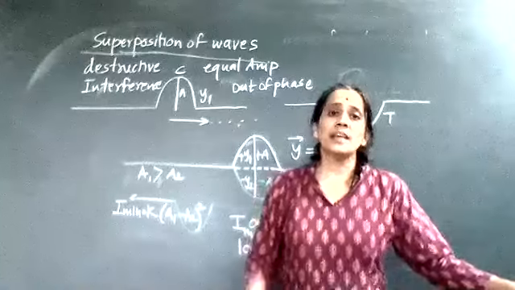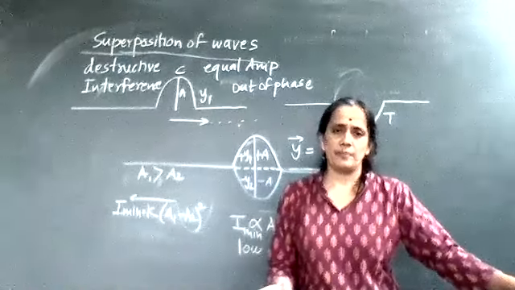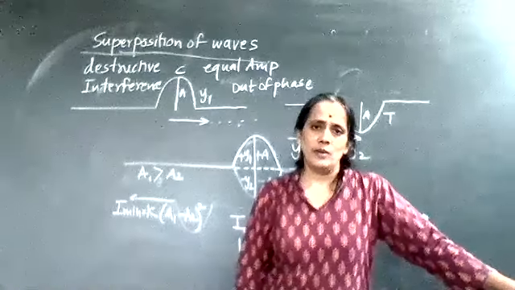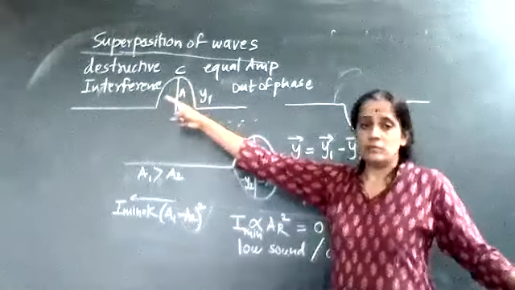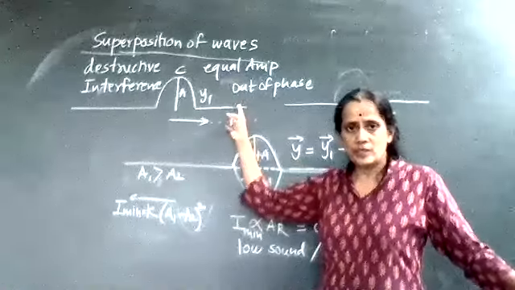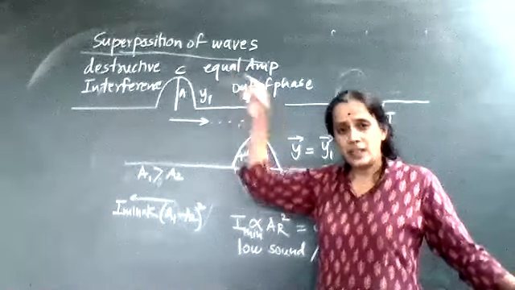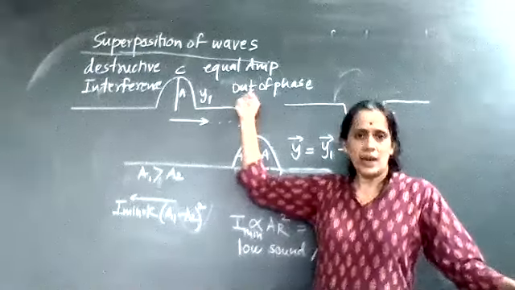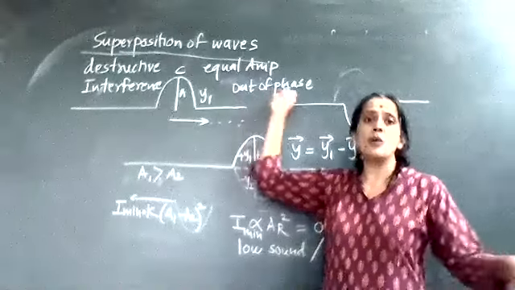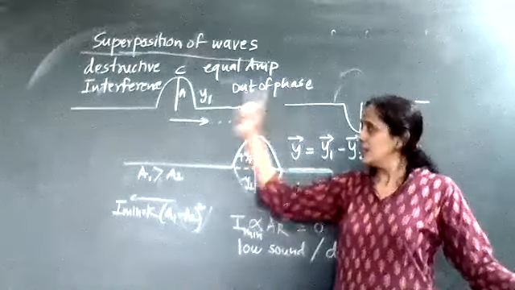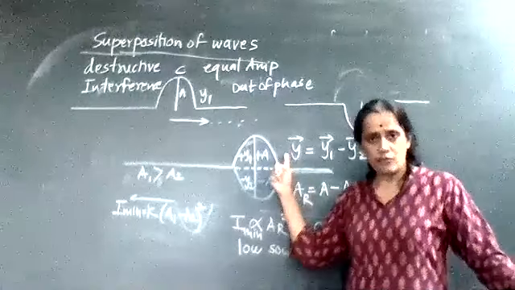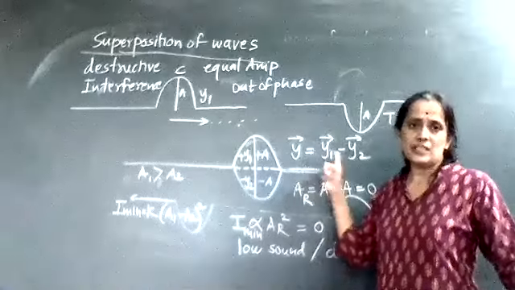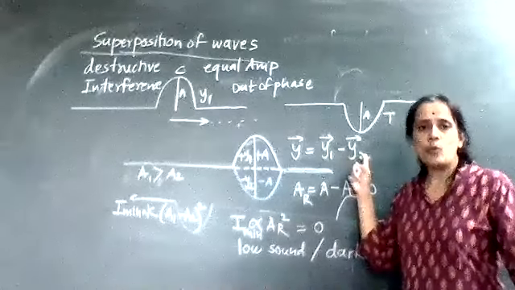Second question, characteristics of constructive waves and characteristics of destructive. So what is the characteristic of destructive wave? The two waves having either equal or different amplitude traveling through a medium arrive at one particular point out of phase. Second characteristic, therefore, resultant displacement is vector y is equal to vector y1 minus vector y2.